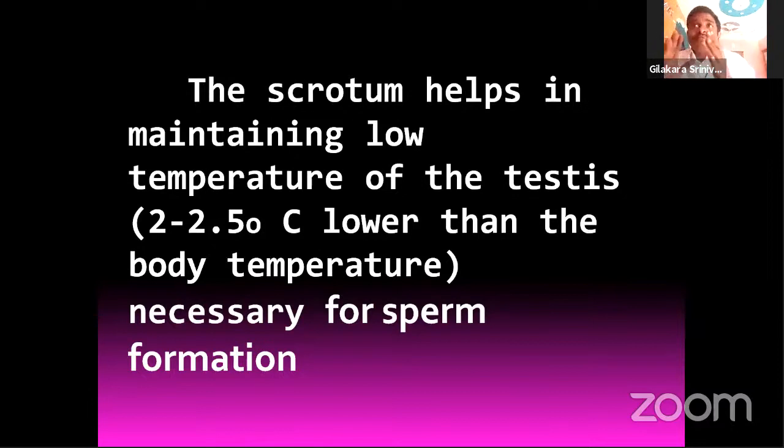If the testis is located inside of the body, it is a higher temperature inside of the body. It is not useful. It is not a suitable situation for the production of sperm cells in the body. So the testes are located outside of the body to prevent this high body temperature.